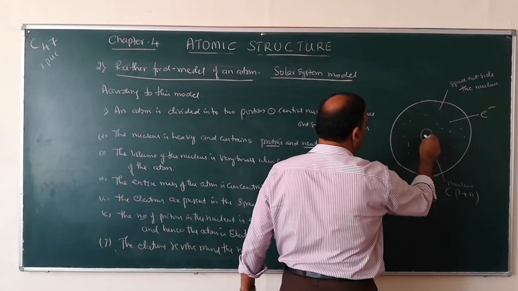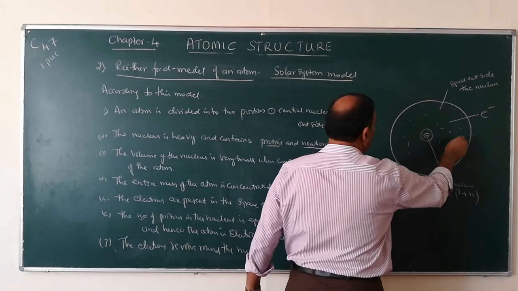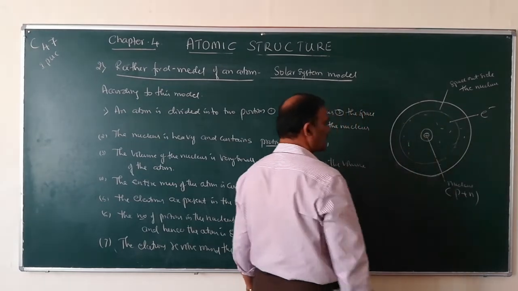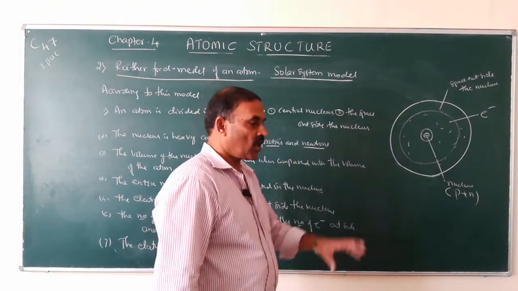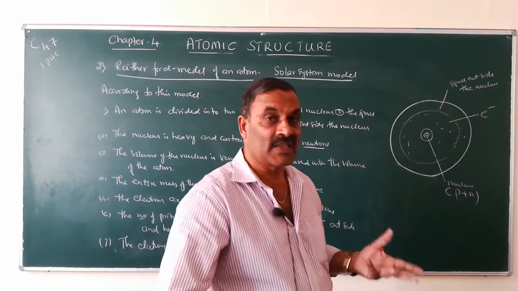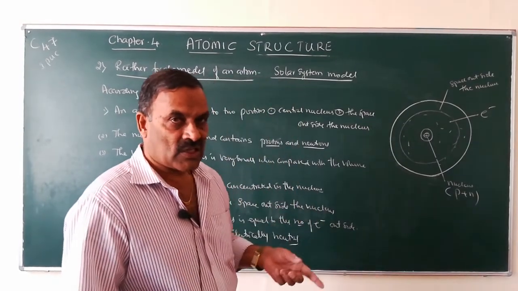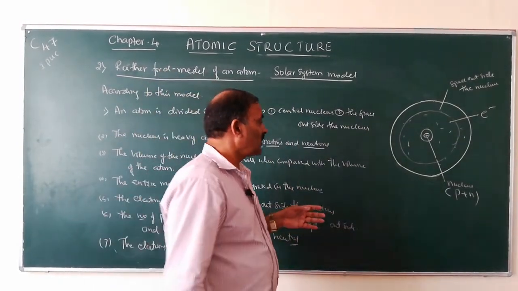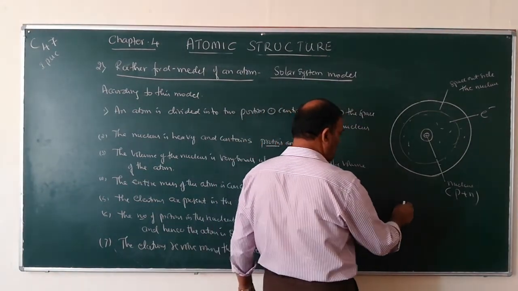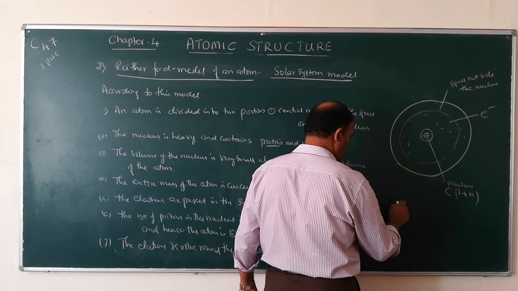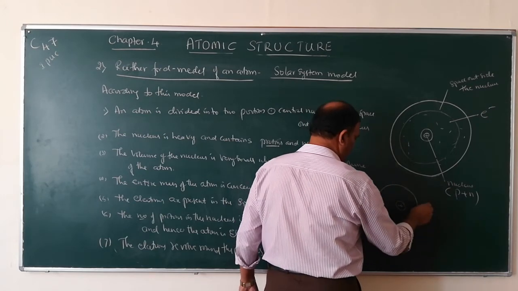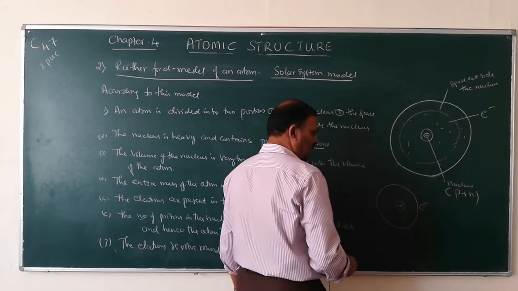ಈ ಎಲೆಕ್ಟ್ರಾನ್ಸ್ಗಳು ಇಲ್ಲಿ ನ್ಯೂಕ್ಲಿಯಸ್ ಇರುತ್ತೆ. Electrons will revolve around the nucleus like the planets revolve around the sun. So suppose this is the nucleus. The electrons revolve around the nucleus.